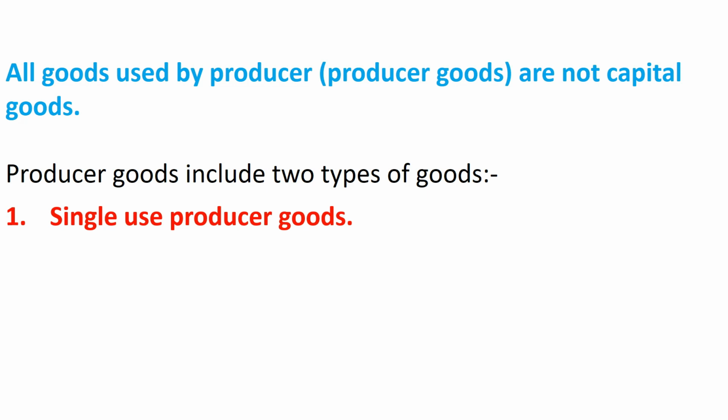Simply these are intermediate goods. Second is capital goods. It includes fixed assets like plant and machinery which can be repeatedly used in the production process. So it can be said that all capital goods are producer goods, but all producer goods are not capital goods.